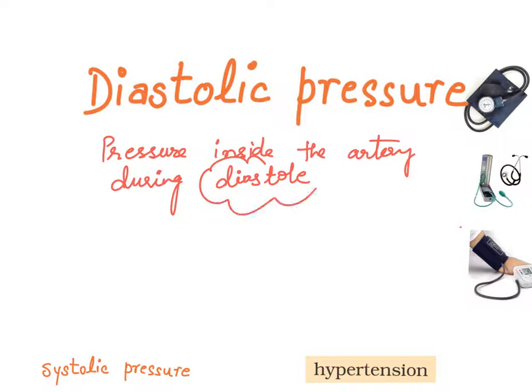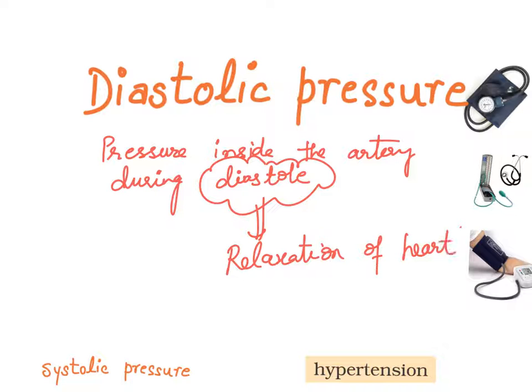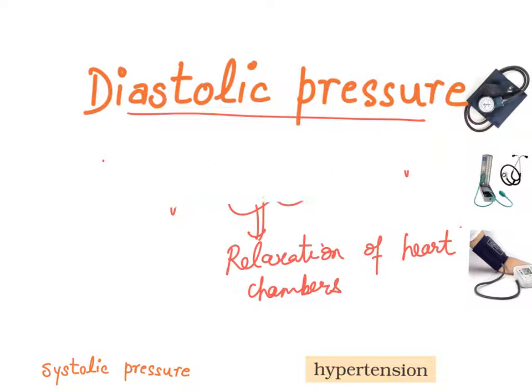Now, what is diastole? Diastole is relaxation of heart chambers. That means when chambers of heart relax, that condition is called diastole. And pressure present in the artery at that time is called diastolic pressure. So blood pressure is measured in terms of systolic pressure and diastolic pressure.